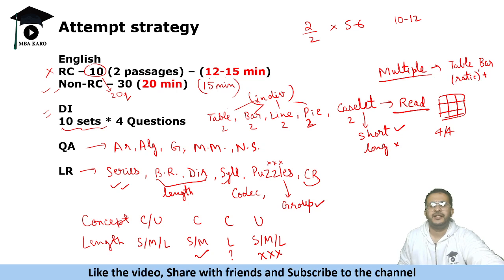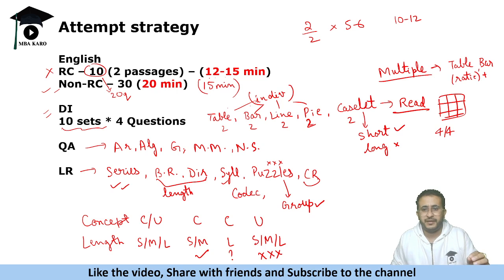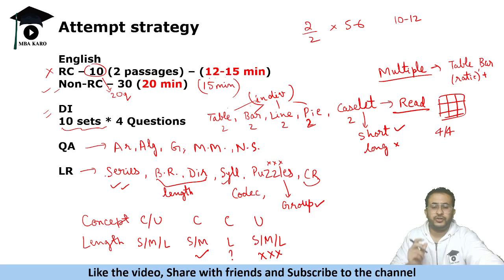Usually individually aata hai. Group, let us say they give you a seating arrangement of 8 people and ask 3 to 4 questions, then it is worth spending time on solving it. But if they say 8 people are sitting around a circle and asking a single question, it is better to avoid that question. So if you strategically attempt these sections, you will be able to find questions. See, if you are an average student, depends on person to person.